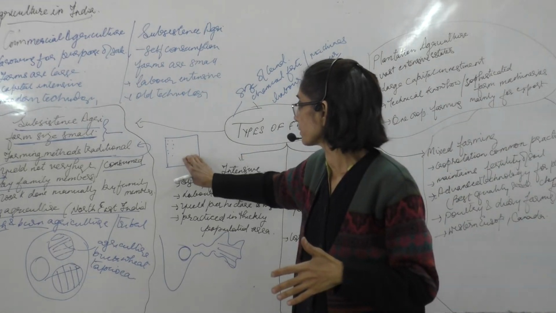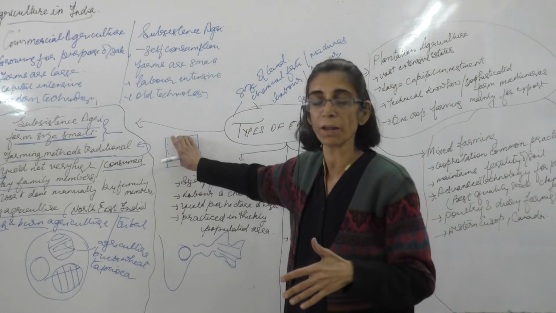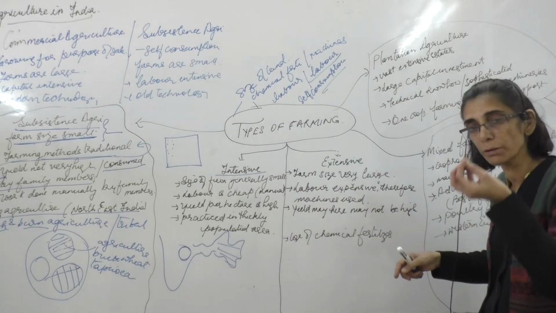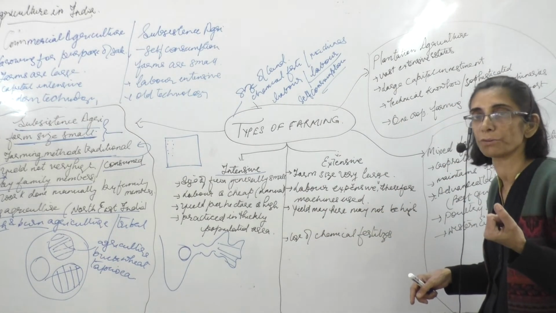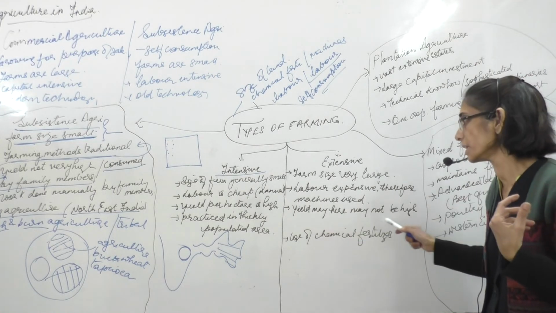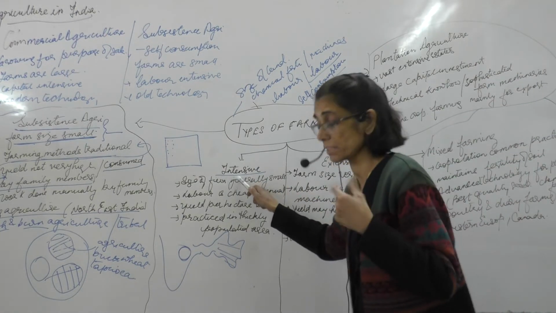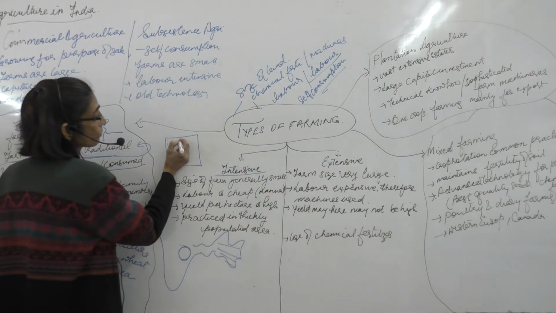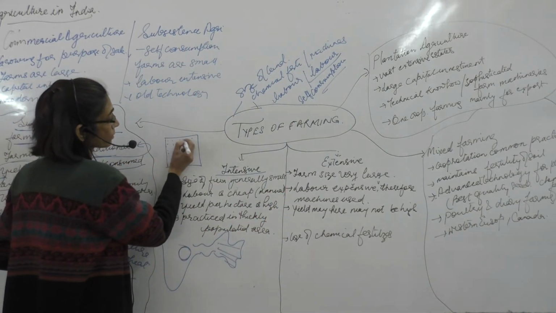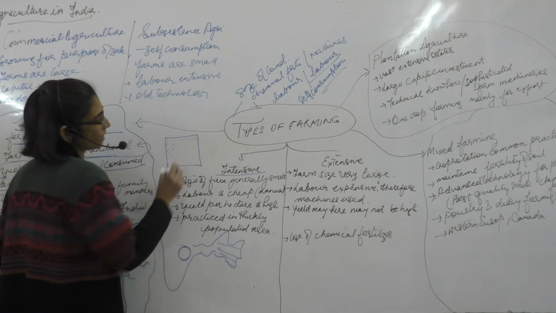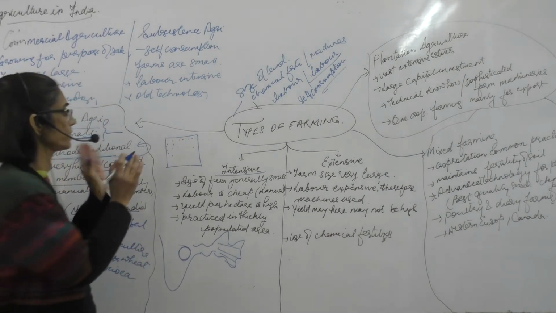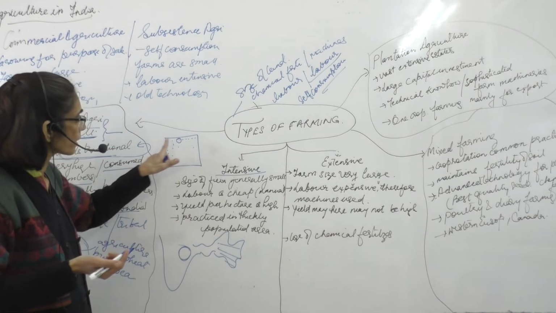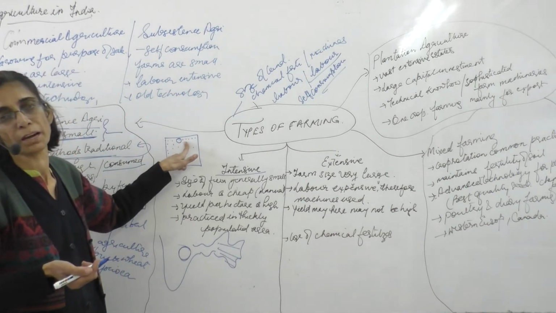Their spacing between the crops, between each of the plants of the crop, may be considerably good, so that they get a good amount of nutrients from the soil. So yield may not be high. But in intensive, we are using the word intensive, it means the crops are not grown very, very far, but they are grown at sufficient distance. I mean, if the farmer feels that this much area is sufficient for the crop to get the nutrients, after that he grows the next plant.